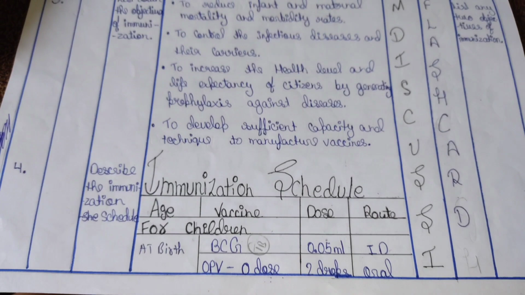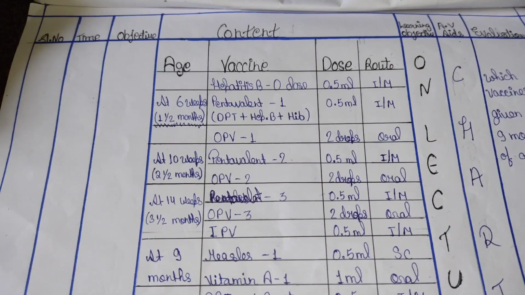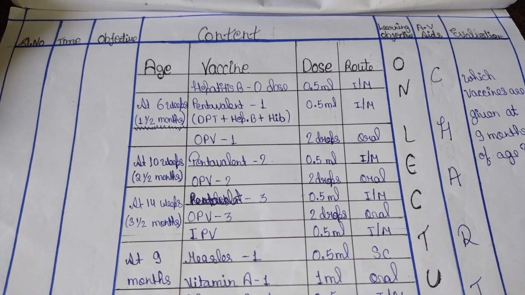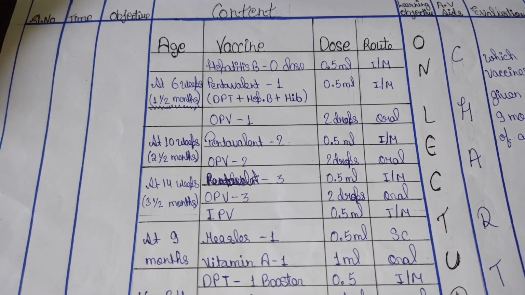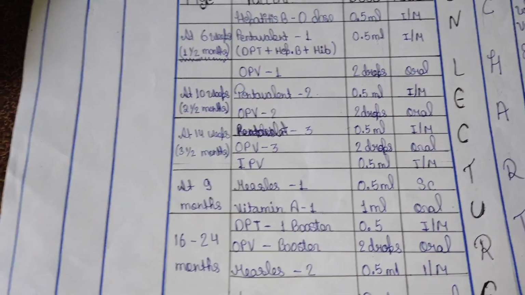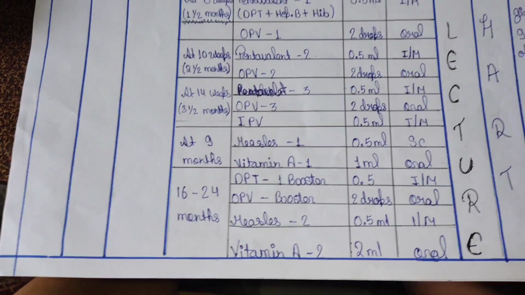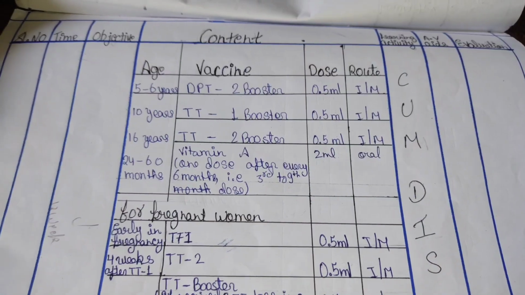First, given at birth: BCG, OPV, then hepatitis B. At the 6th week, we give pentavalent, in which 5 vaccines come: DPT, hepatitis B, Hib, and OPV. And then at 10 weeks, pentavalent and OPV second dose. At 14 weeks, we give pentavalent third dose.